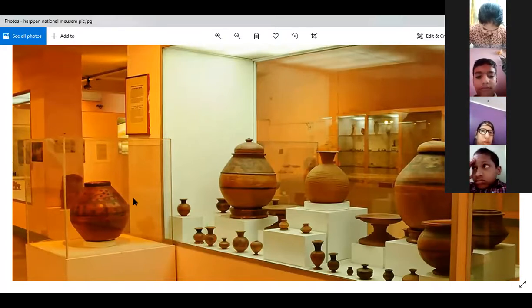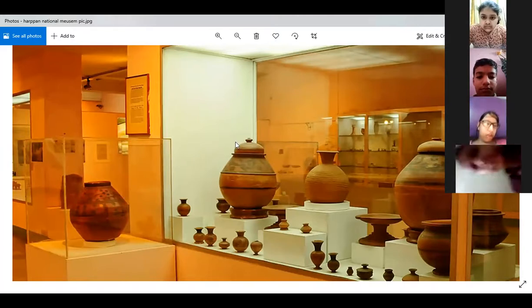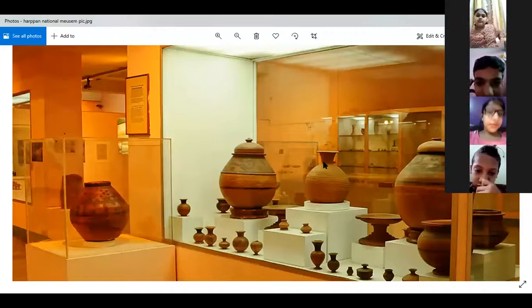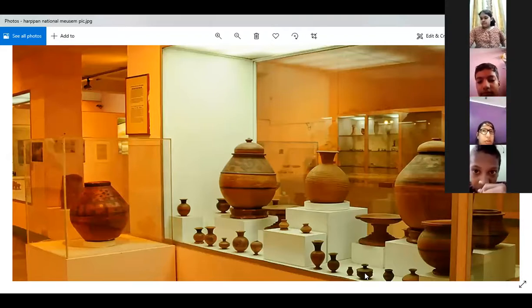If you look at this, that pot is open, not covered with a lid. And if you look at this, that can maybe be used for storing water. And there you can observe many small clay pots, which were used for different purposes. Okay, so these were the evidence found by the archaeologists, which they discovered from the Harappan sites, Mohenjo-daro sites.